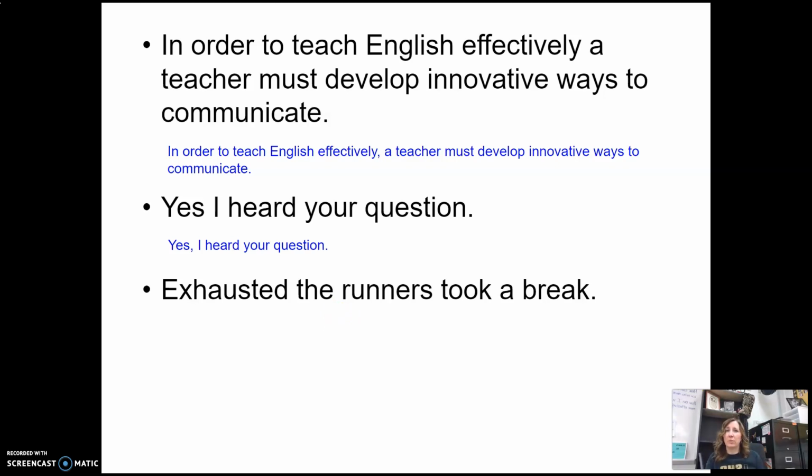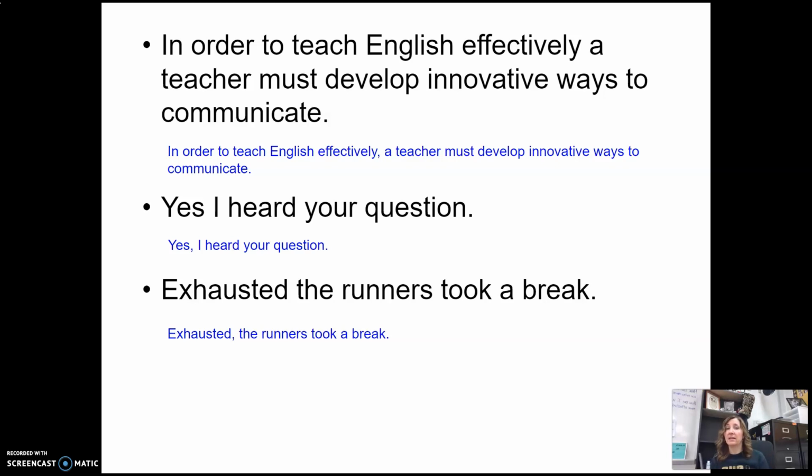Okay, so this is just a way to show you varying sentence structure, like using different ways to make your sentence. And in this way, it kind of emphasizes the exhaustion part, okay? So instead of just, the exhausted runners took a break, we're saying exhausted, the runners took a break. So it puts that emphasis more on exhausted. So again, just another way to create variety in your sentences.